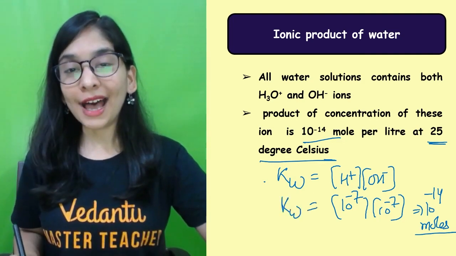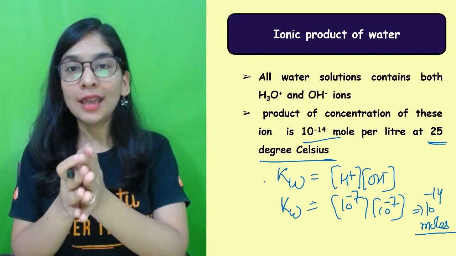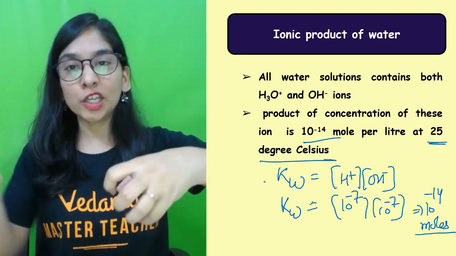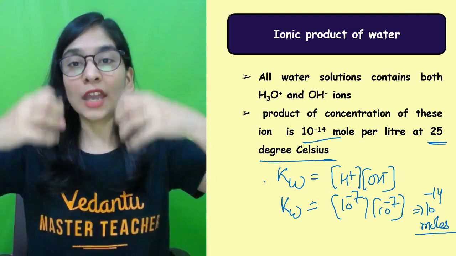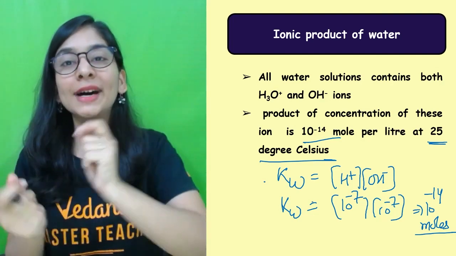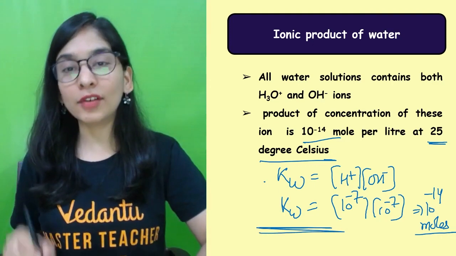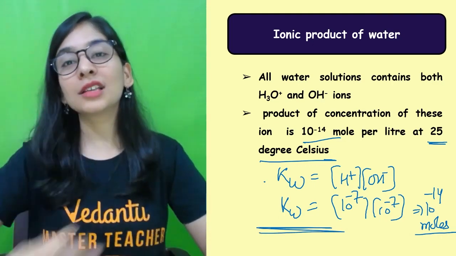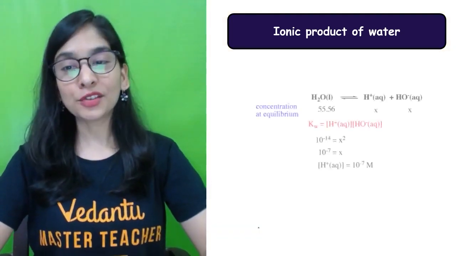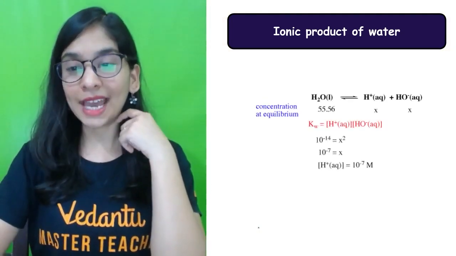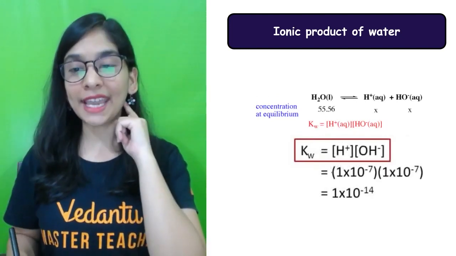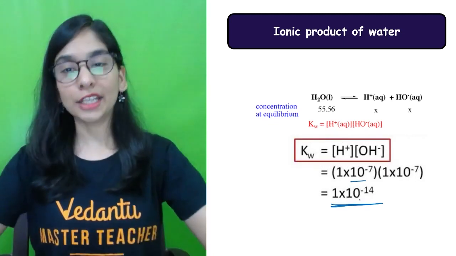Alright students, so I am having the ionic product of water. The ions I'm having in the water, 10 to the power minus 7 H positive and 10 to the power minus 7 OH negative, in total give 10 to the power minus 14 moles of ions per liter of solution, and that can never be changed. In water, always this much amount of hydronium and OH negative ions must be there. So this part is pretty much clear: what I'm having in terms of H positive and OH negative will always be the same, that is 10 to the power minus 14.